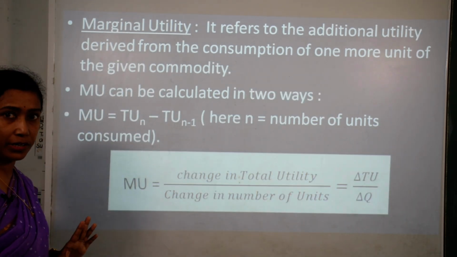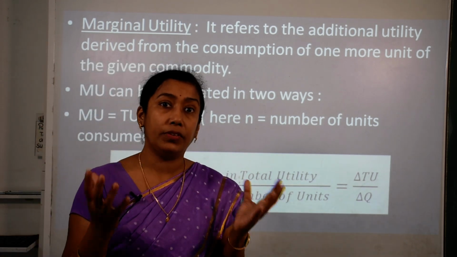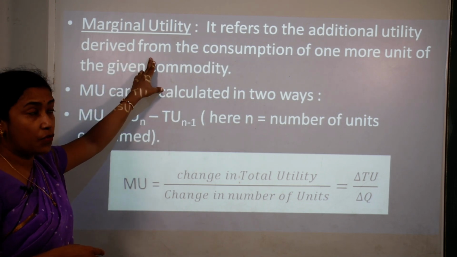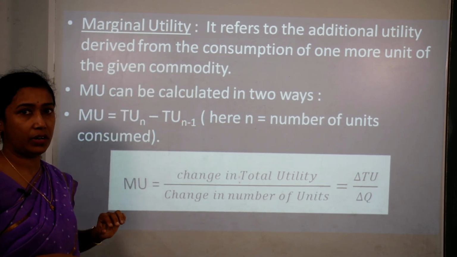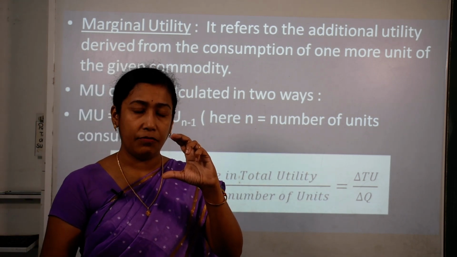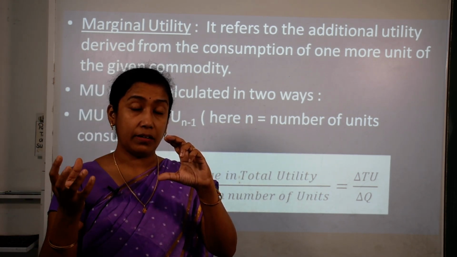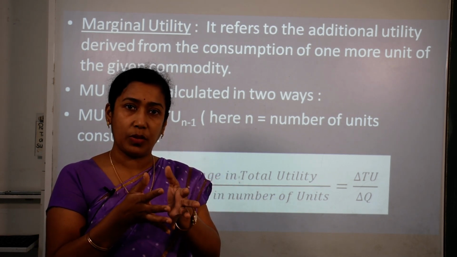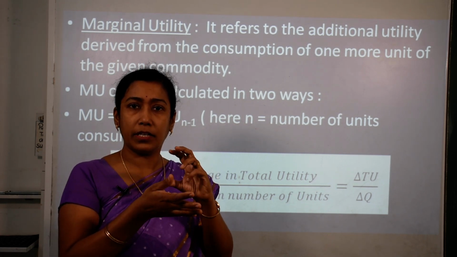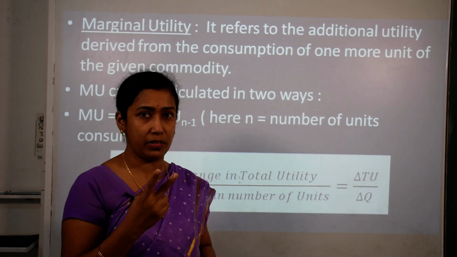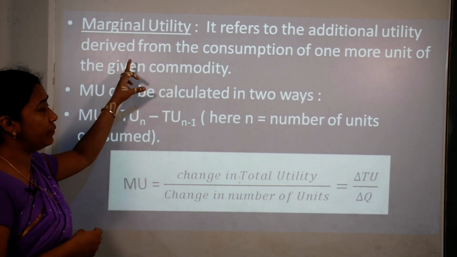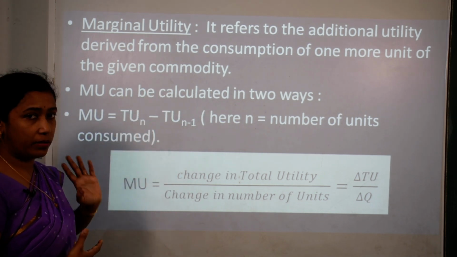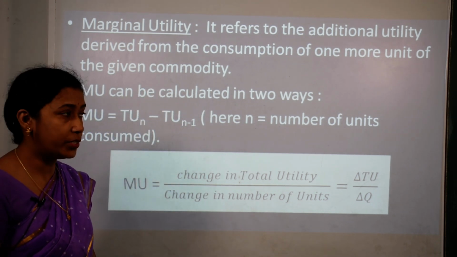Now marginal utility, as I said, or we can call it only utility, refers to the additional utility which we derive from the consumption of one more unit of the given commodity. That means I have eaten the first apple. When I consume the second apple, it is an addition of one more unit to my single unit. That means now I have eaten 2 apples. So that additional utility which I derive from consumption of the second unit, or from the successive unit of that commodity, can be called marginal utility.